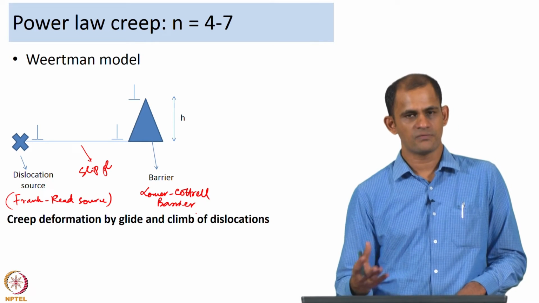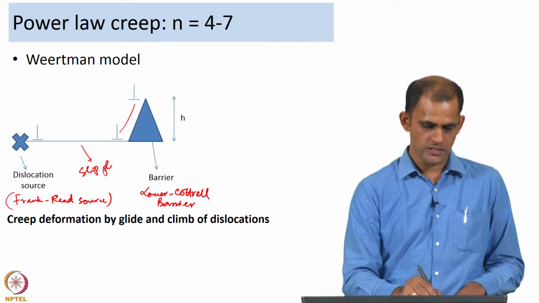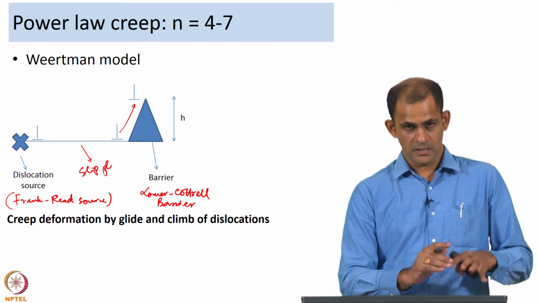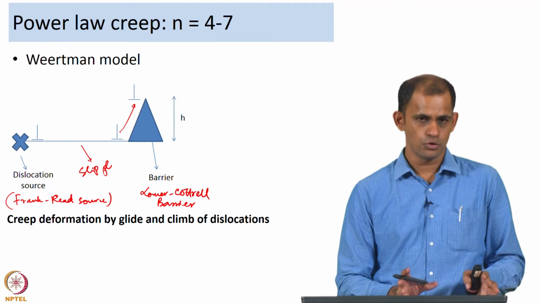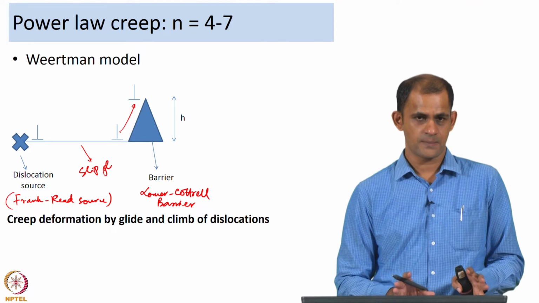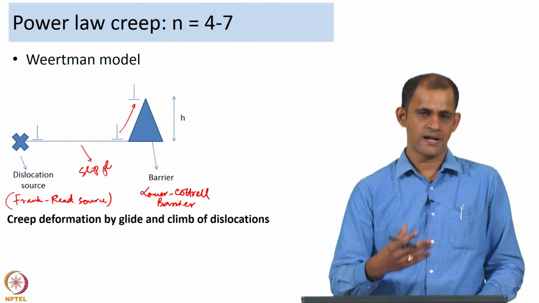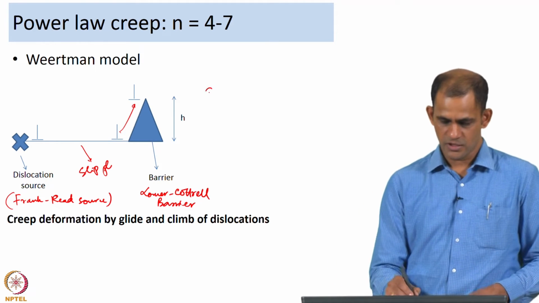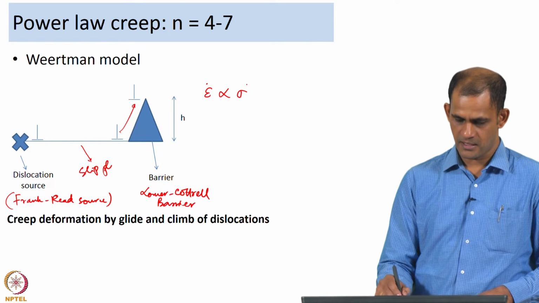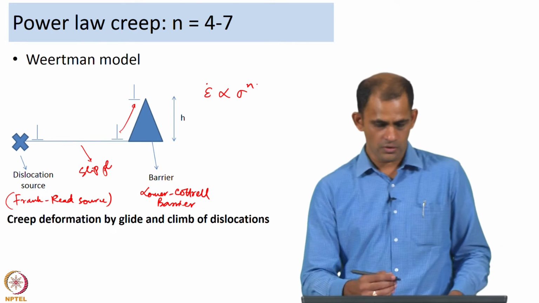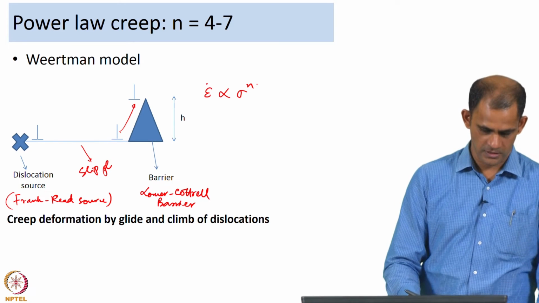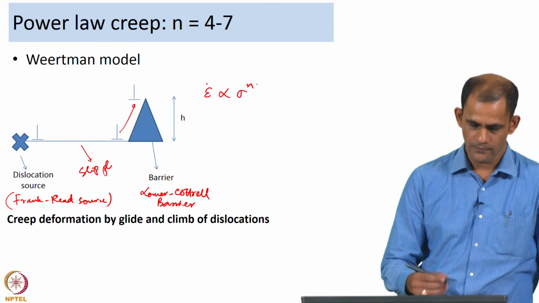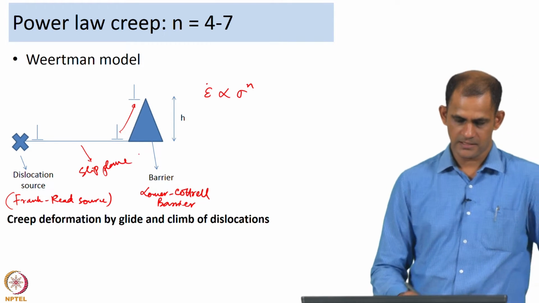The overcoming of this barrier can happen by dislocation climb. Wiertmann used this concept and derived equations and arrived at the correlation between strain rate and stress using that. From here on I will be talking about the Wiertmann model and how he derived the equations.